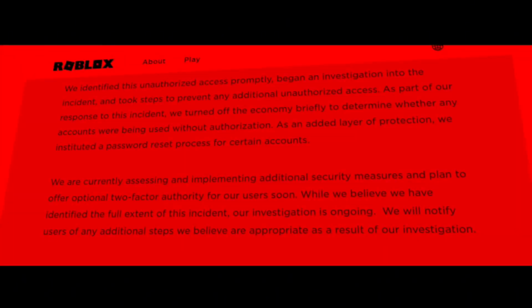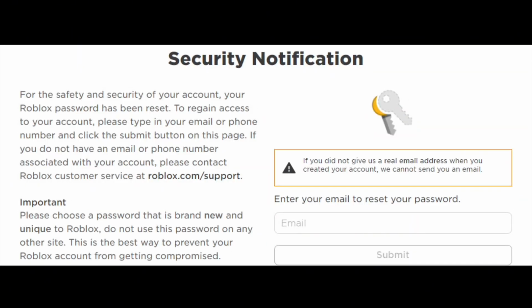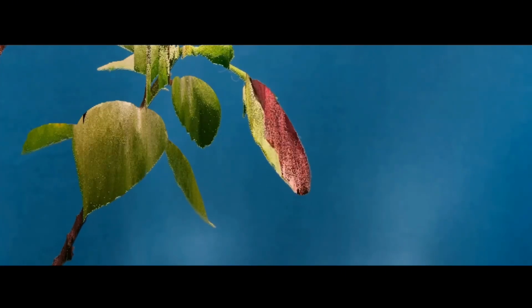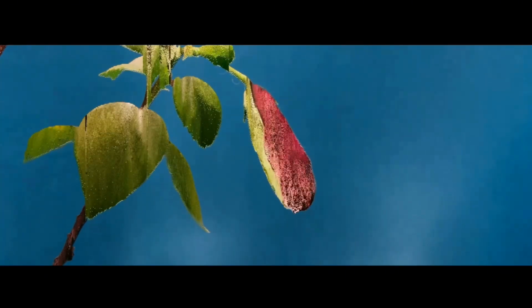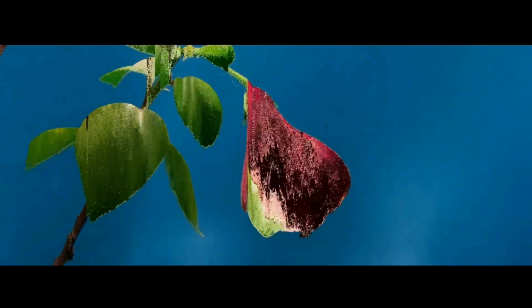A few weeks after the breach had occurred, Roblox released a blog post in which they stated that a security notification would appear for certain users, prompting them to change their passwords so as to avoid any further complications that could arise. Despite this, most of the affected accounts remained compromised, the only positive of the situation being that the account lock notification sent by Roblox proved to be somewhat effective at stopping bad actors from accessing user accounts.